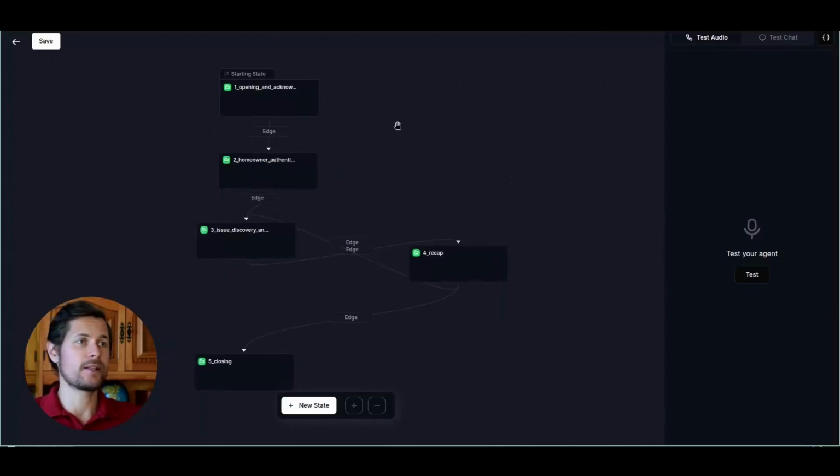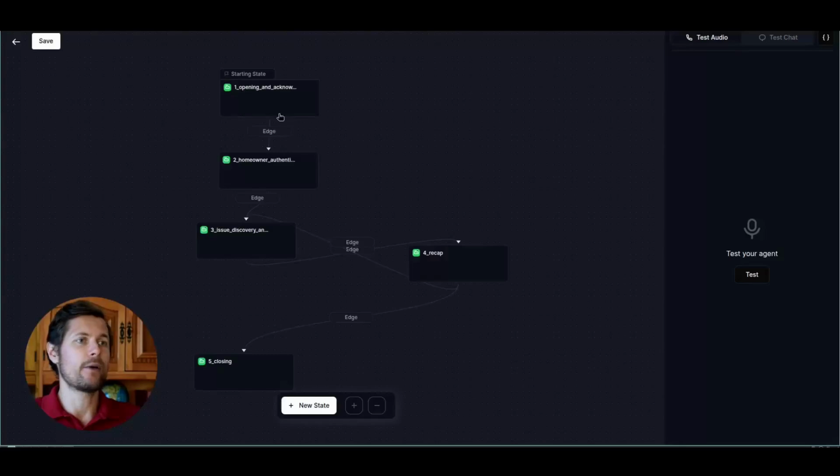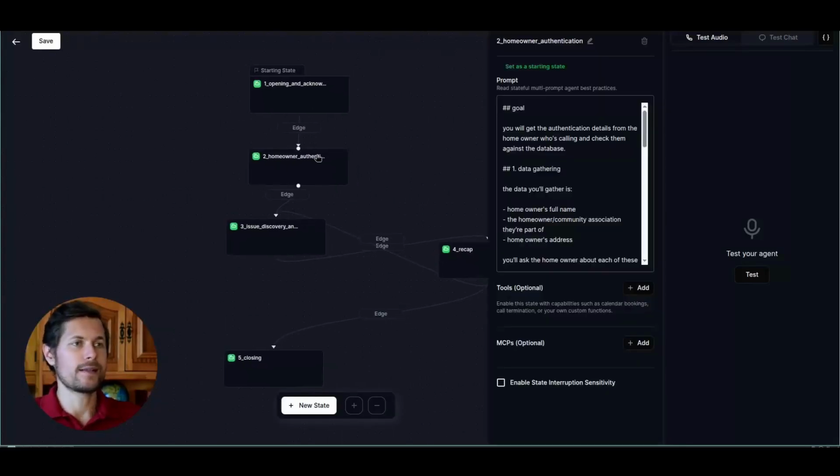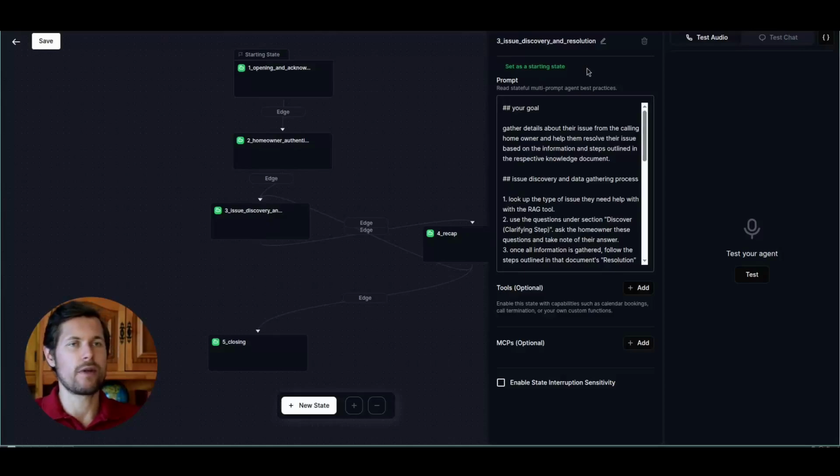Now here's the complete graph, and if we look at it, it has 5 states, the same as in Miro, 1, 2, 3, 4, 5. Now let's walk through each of them. We've already seen the second one. Now the third one will be issue discovery and resolution.